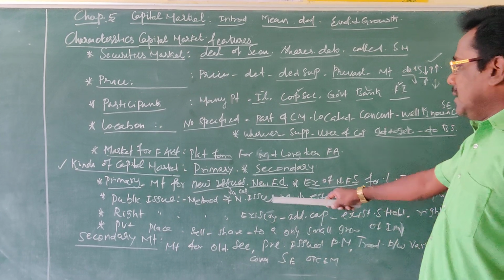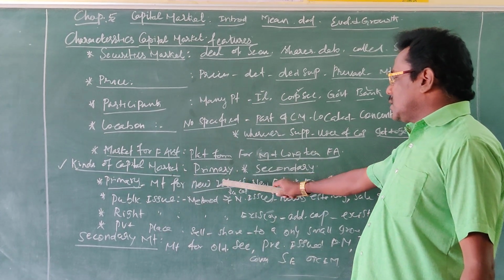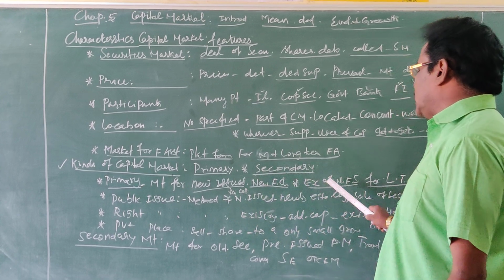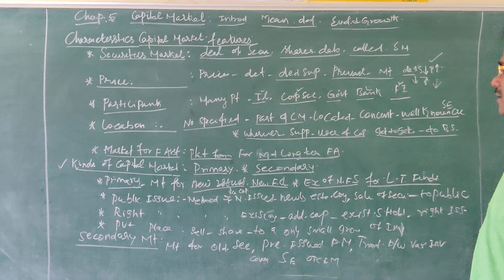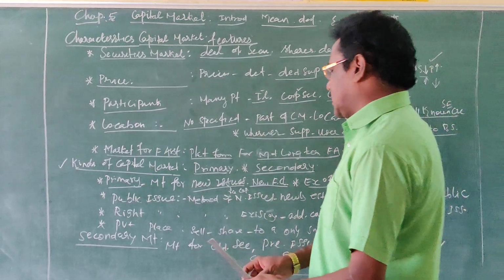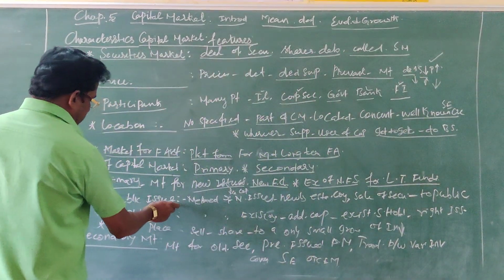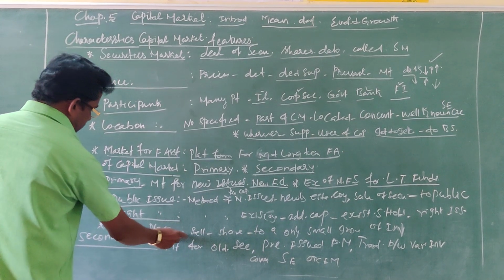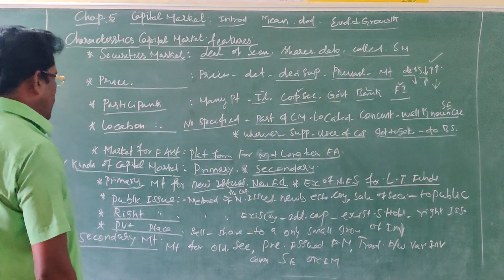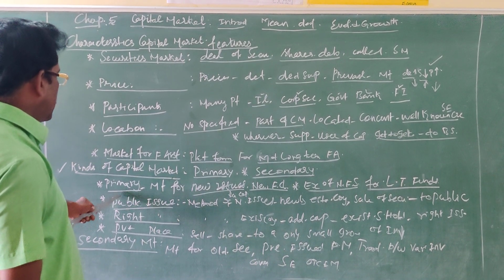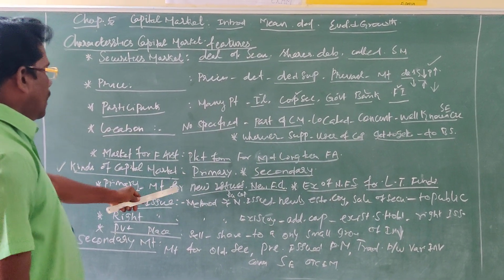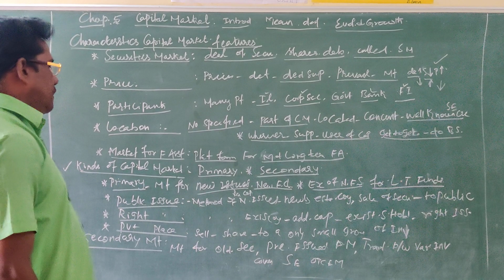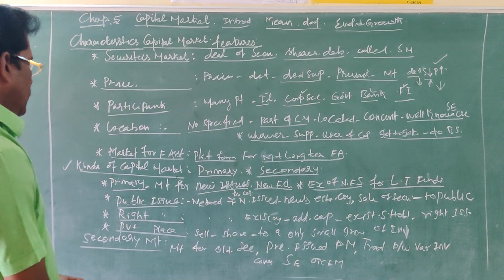Then the primary market issues the shares and debentures and other financial instruments by 3 ways. What are the 3 methods? First of all, public issue method. Number 2, right issue. Number 3, private placement. There are 3 methods which are followed by the primary market for raising capital of the companies.